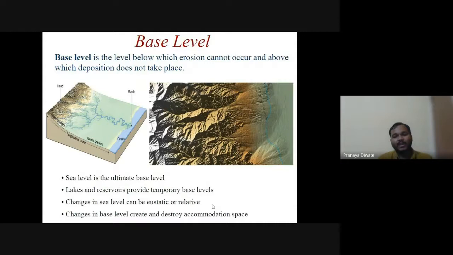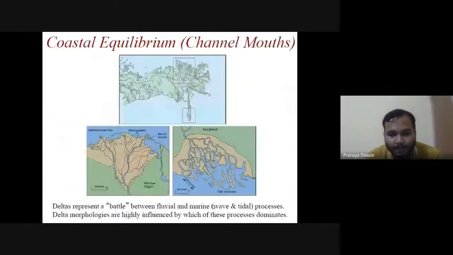Then you have a change in sea level, which can be eustatic or relative. Changes in base level create or destroy accommodation space. Then deltas represent a battle between fluvial and marine processes. Delta morphologies are highly influenced by which process dominates.